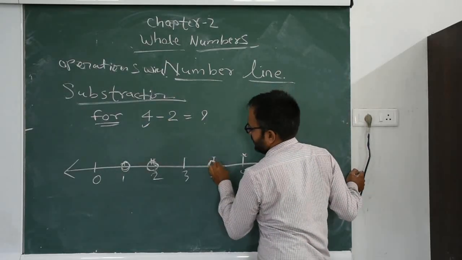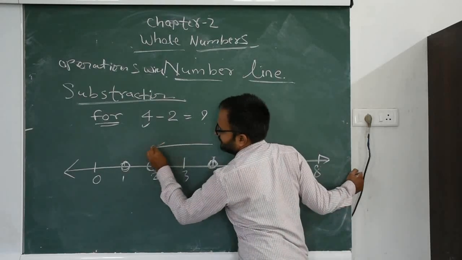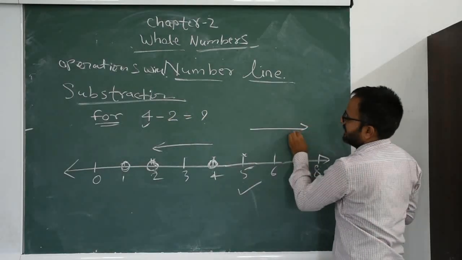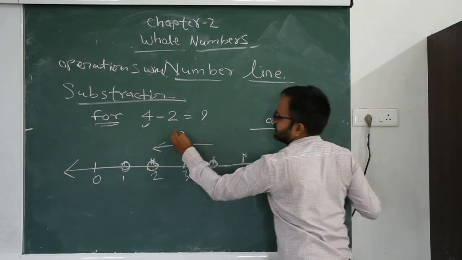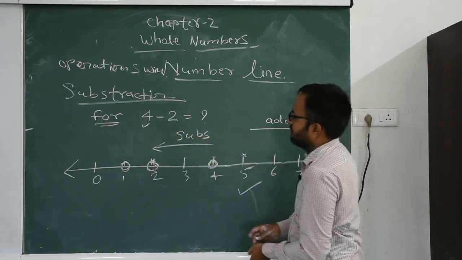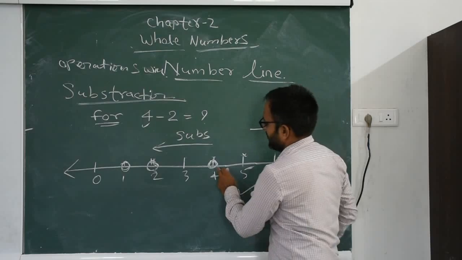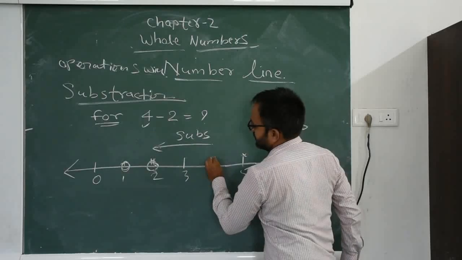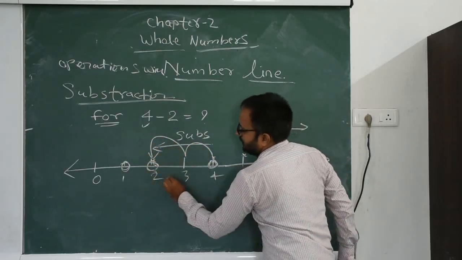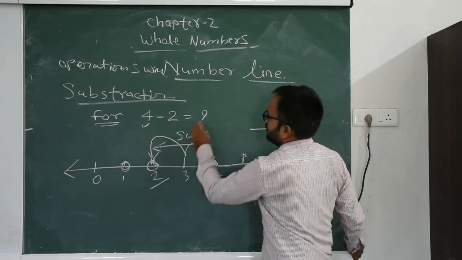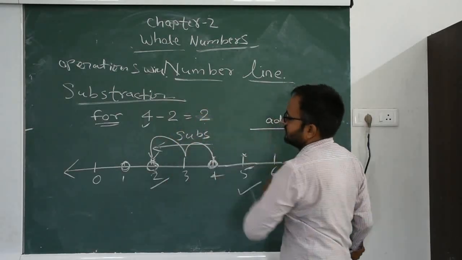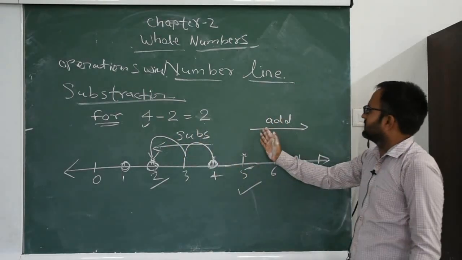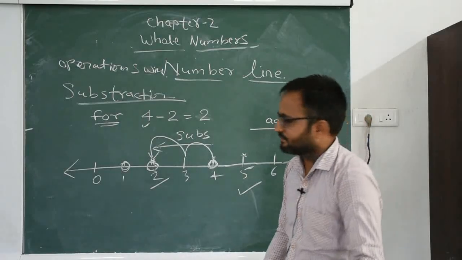That means we move toward the left side for subtraction and move toward the right side for addition. So in case of subtraction we start from 4 and move toward the left side. How many jumps? 2 jumps. 1, 2. Which number do we reach? 2. That means 4 minus 2 equals 2. Always move toward the left side for subtraction and always move toward the right side for addition.